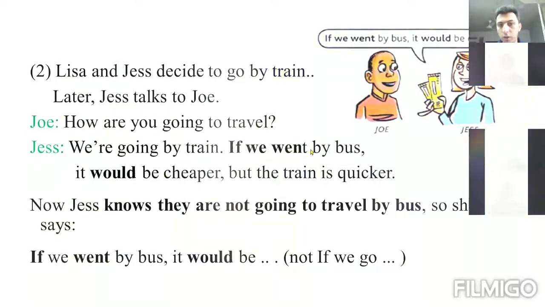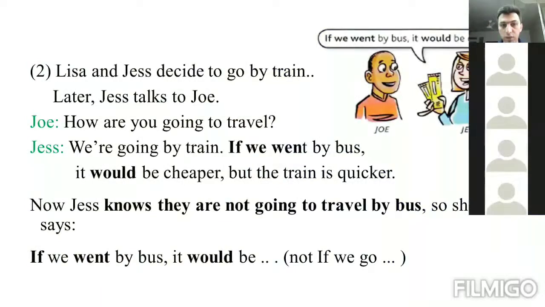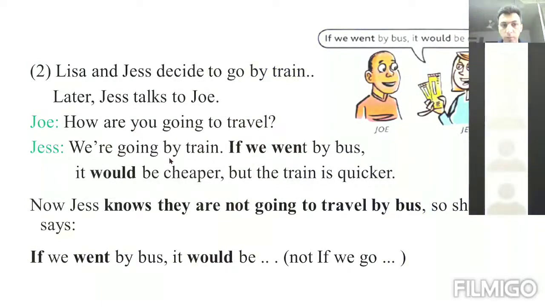But she says if we went by bus, it would be cheaper. But the train is quicker. That is the point. Do you care about the time? What kind of transportation did they use? The train, exactly.